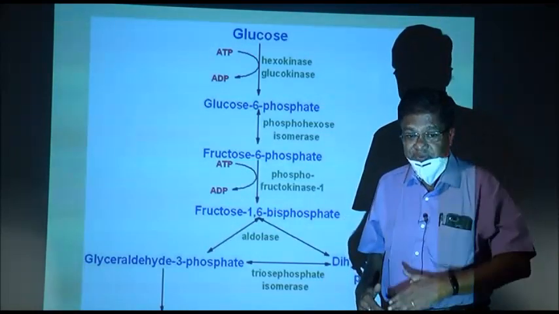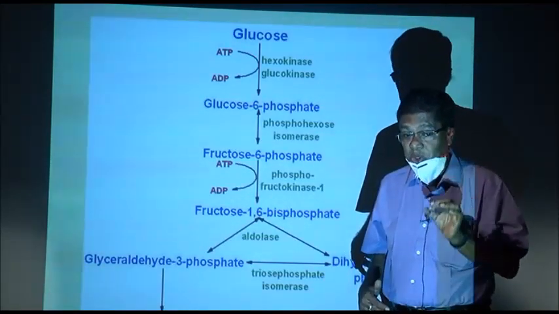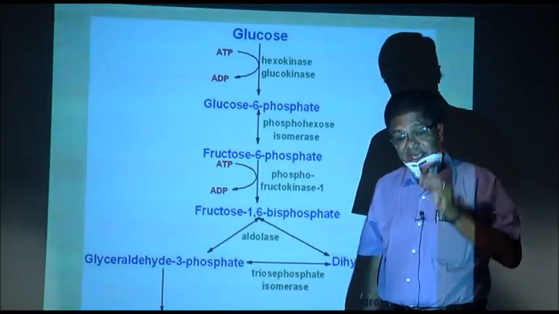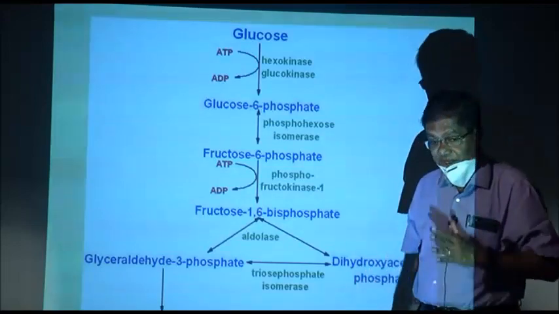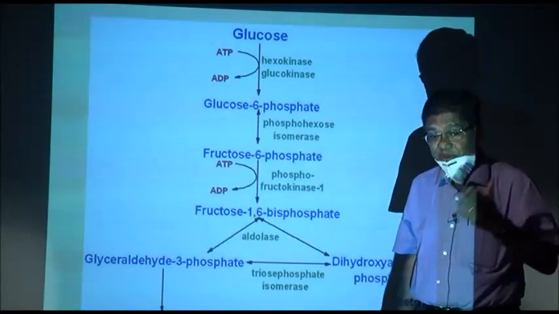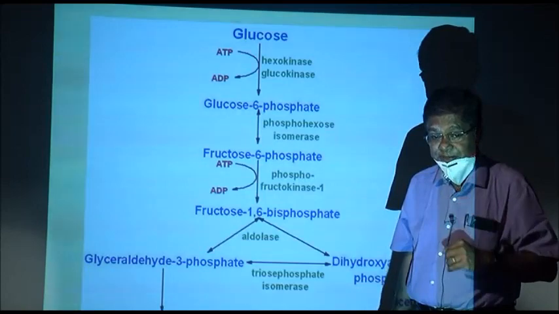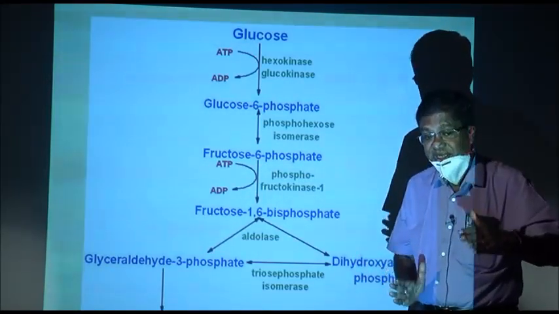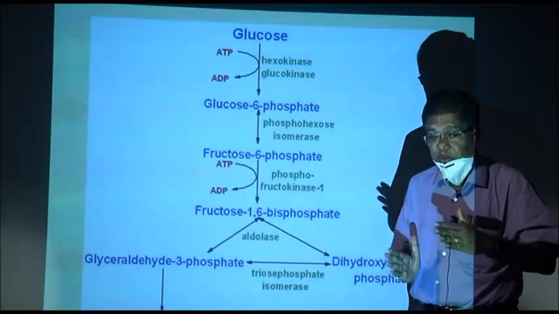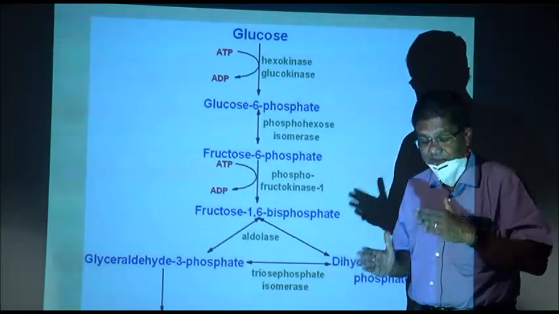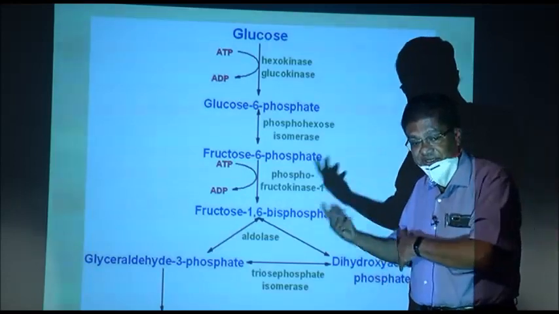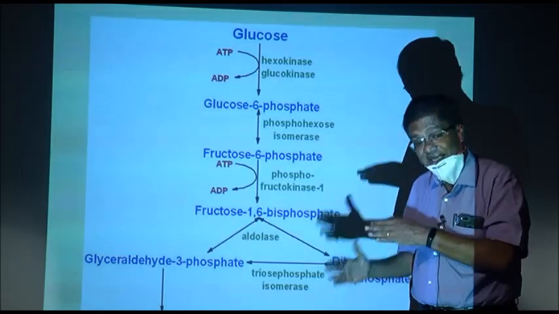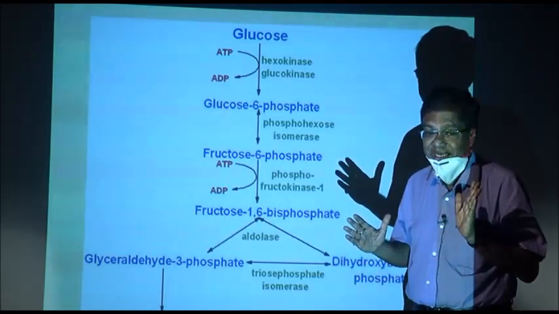In the process of glycolysis, no oxygen is involved. Now, you will ask the question, if no oxygen is involved in glycolysis, why is it called aerobic respiration? Well, the first part of aerobic respiration is glycolysis, where no oxygen is involved, whereas the second part of aerobic respiration involves oxygen.